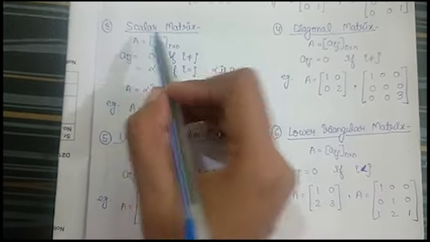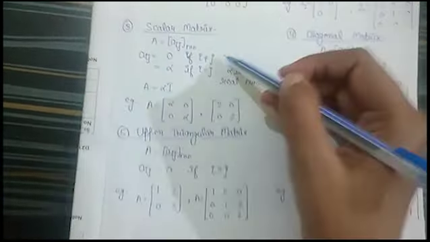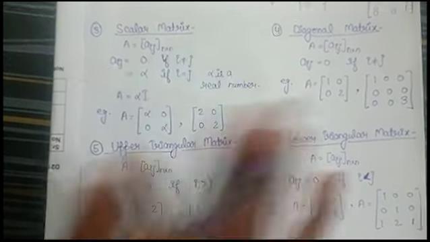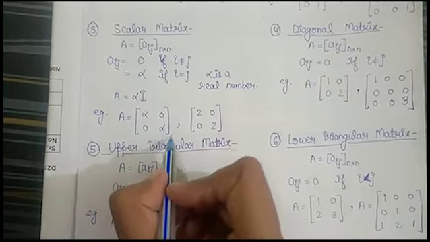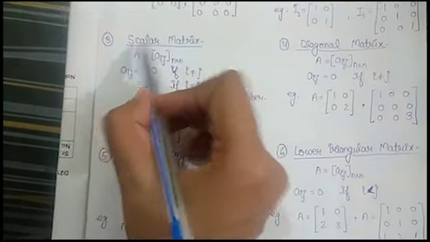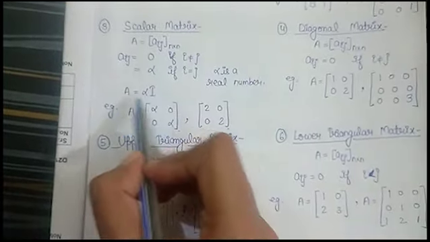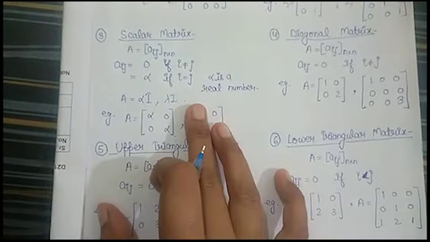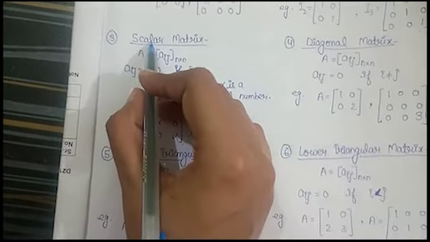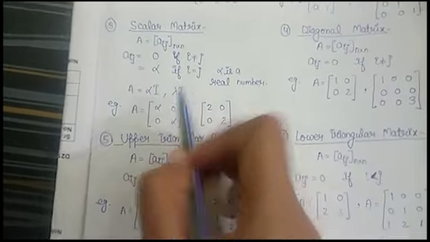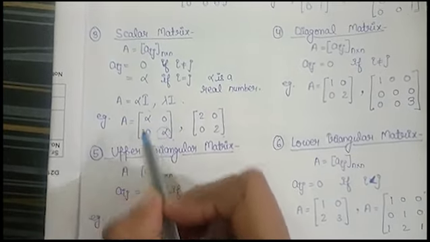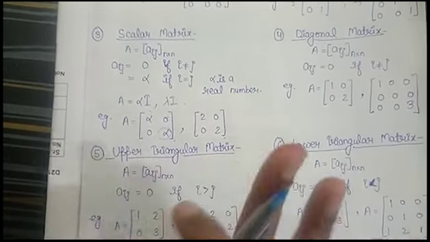Then comes the scalar matrix. The scalar matrix is similar to the identity matrix, but here all the diagonal elements are the same, not necessarily 1. So if we have the same diagonal elements, we call that matrix a scalar matrix. We also write it as alpha I, or somewhere it is written as lambda I. These are the notations for the scalar matrix. When you multiply some scalar to the identity matrix, you will get the scalar matrix. That is, all the diagonal elements are the same and all other elements are 0.